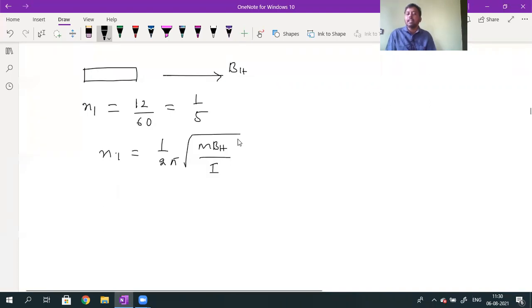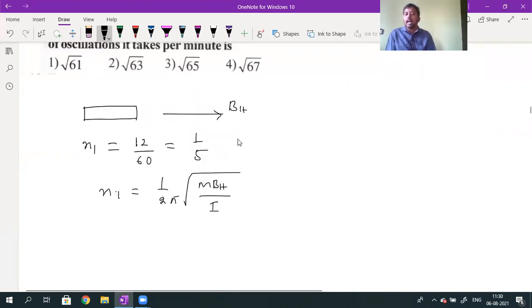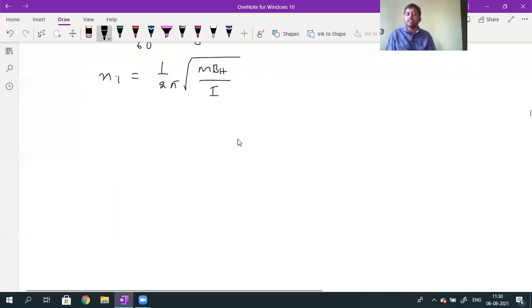Now, the second time, another magnetic field is applied using a bar magnet. Another magnet is placed at some distance. Because of this magnet, the magnetic field value is B. It is placed along the same direction as that of BH.